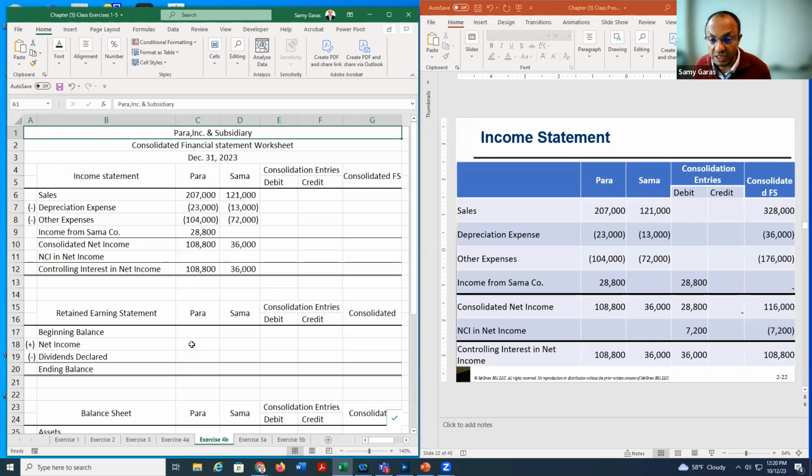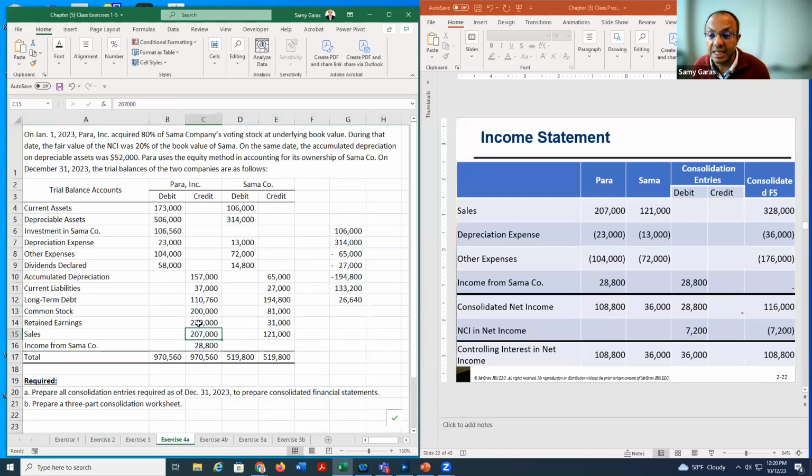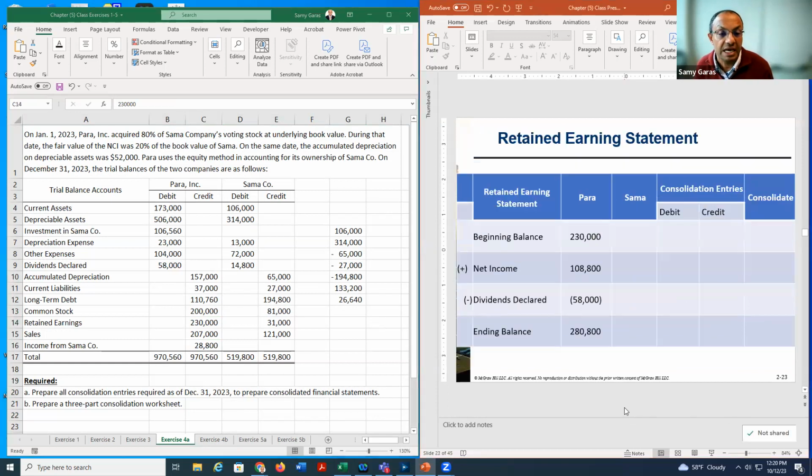I take the consolidation here from the trial balance. So you can see here, the retained earnings 230. And here we have the dividends declared 58. And we have the net income 108,800. And this is what we see here. So we have 230 beginning plus net income minus dividends equal ending balance. How can I get it for the subsidiary? It's the same. We start by